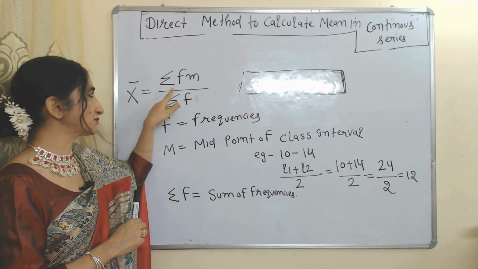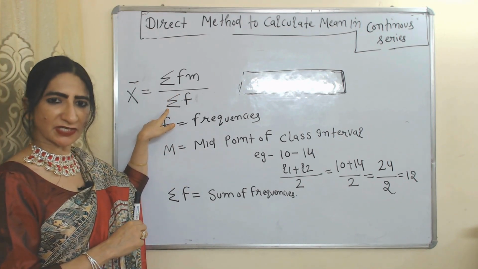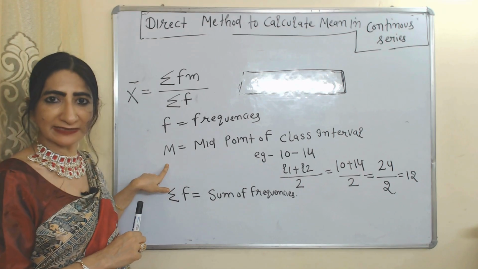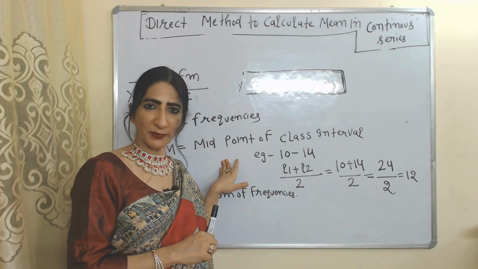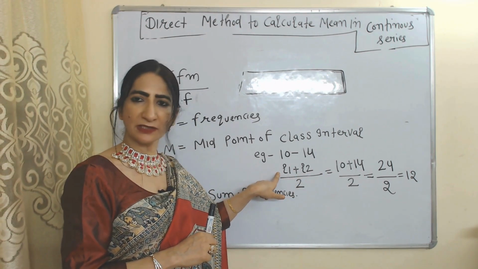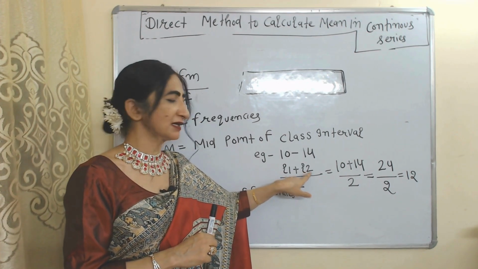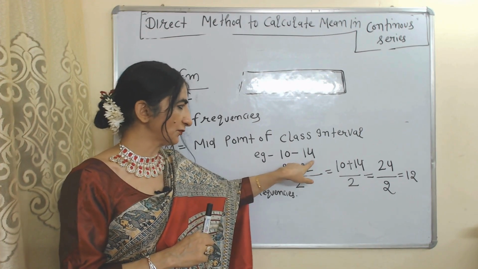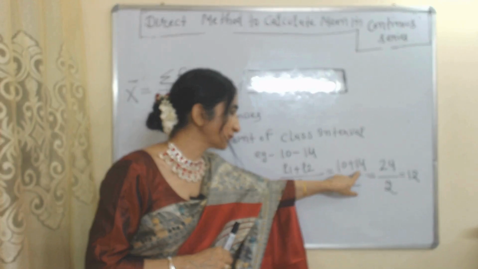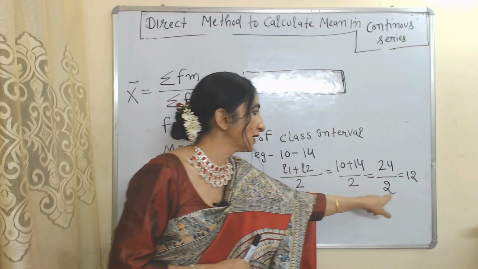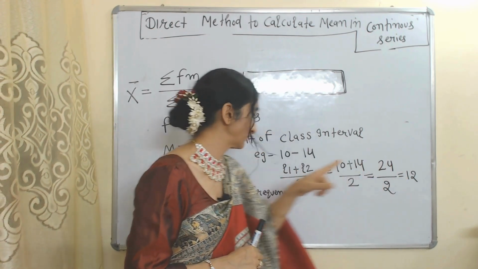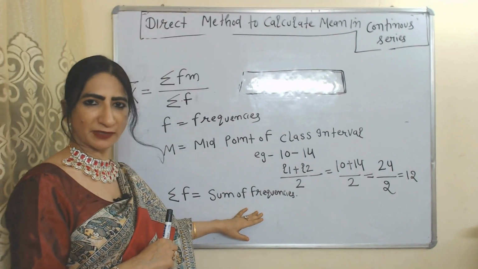Formula: x bar equals summation fm divided by summation f. Here f represents frequencies, and m represents the midpoint of the class interval. The formula for calculating the midpoint of a class interval is L1 plus L2 divided by 2. Here L1 is the lower limit and L2 is the upper limit. Suppose our class interval is 10 to 14. 10 is the lower limit, 14 is the upper limit. 10 plus 14 is equal to 24, divided by 2 becomes equal to 12. 12 will be called the midpoint of the class interval. And summation f represents the sum of frequencies.